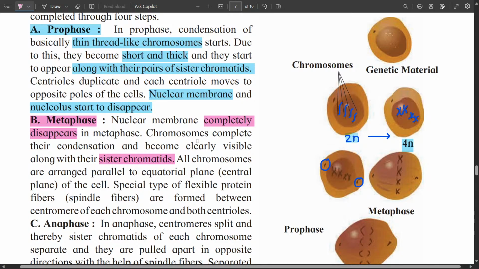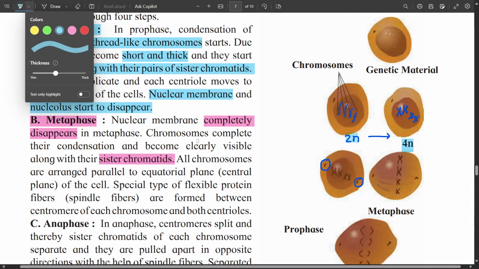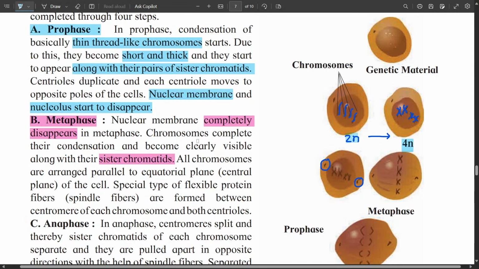In this phase, that is the metaphase, chromosomes arrange themselves along the equatorial plane. So you can see here the chromosomes, they are arranging themselves like this, parallel to each other in the equatorial plane, central plane.